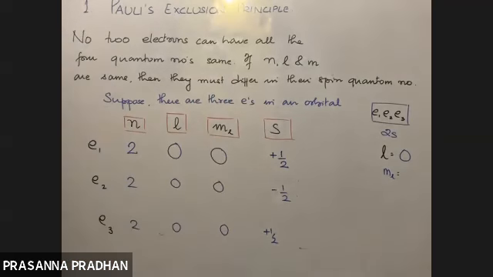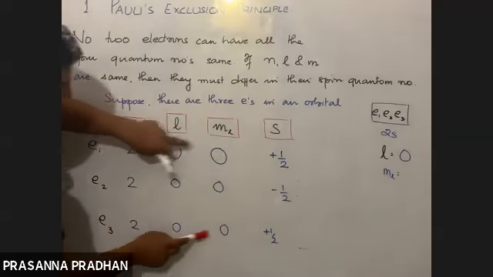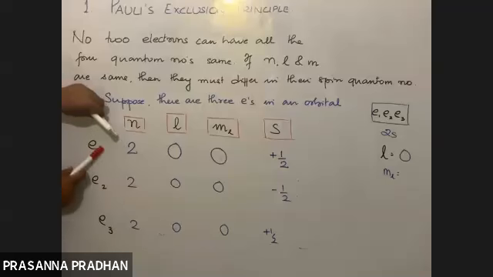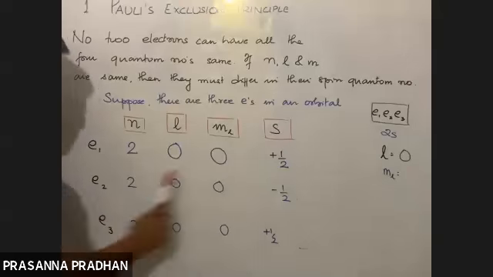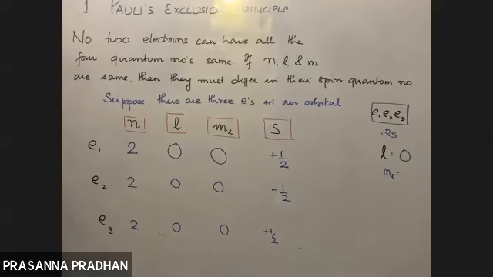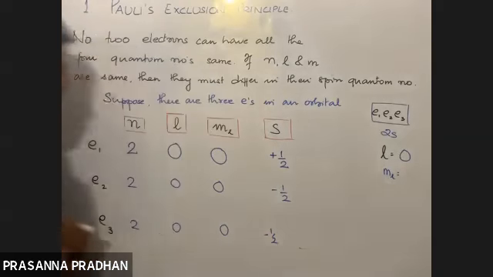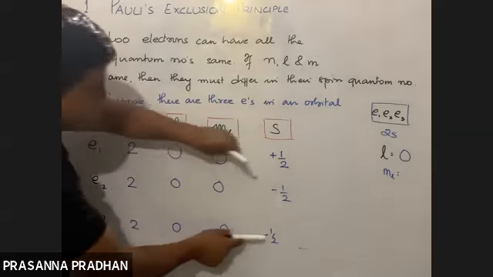Is it possible according to this principle? No, sir, it's not possible. No 2 electrons can have all the 4 quantum numbers identical, but here these 2 electrons have them identical. If I assume minus half instead, then E2 and E3 have all the 4 quantum numbers same.